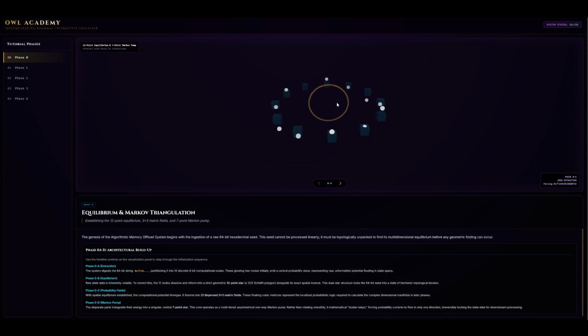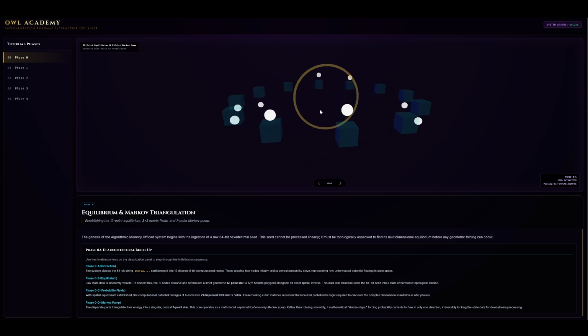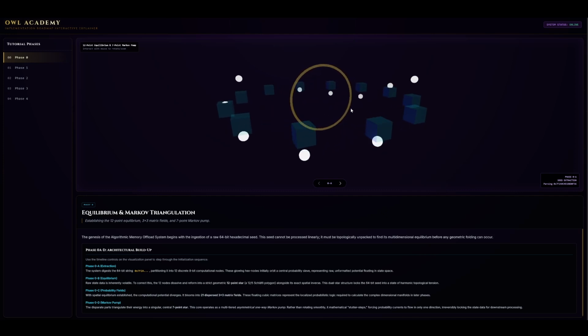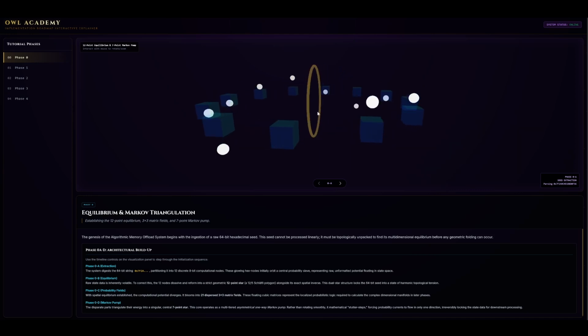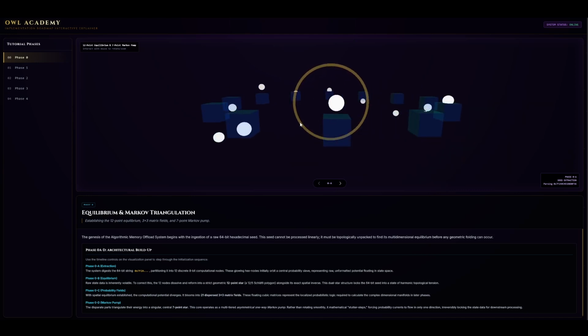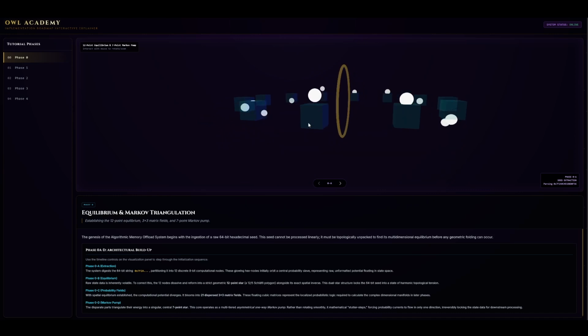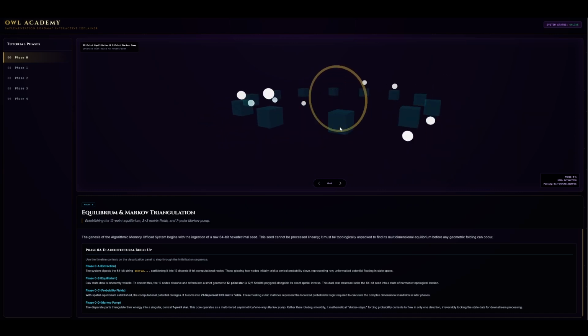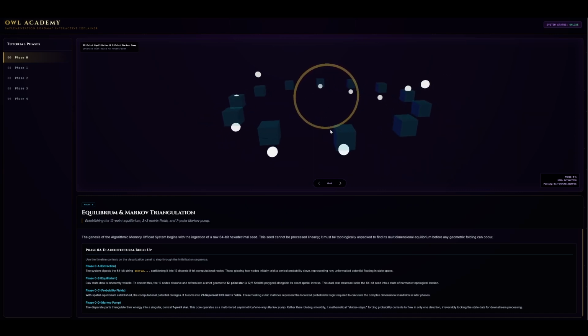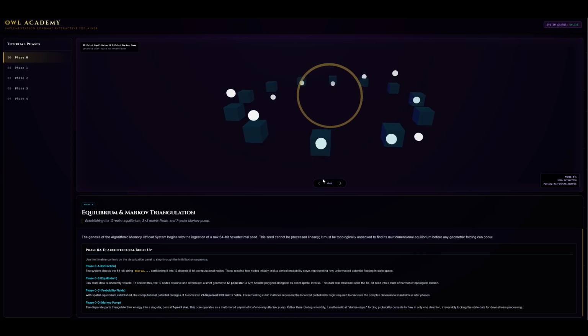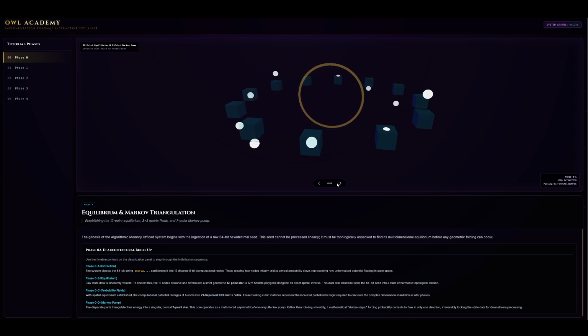The genesis of the Algorithmic Memory Offload System begins with the ingestion of a raw 64-bit hexadecimal seed. This seed cannot be processed linearly. It must be topologically unpacked to find its multidimensional equilibrium before any geometric folding can occur. These glowing hex nodes initially orbit a central probability sieve, representing raw, unformatted potential floating in state space. Raw state data is inherently volatile.